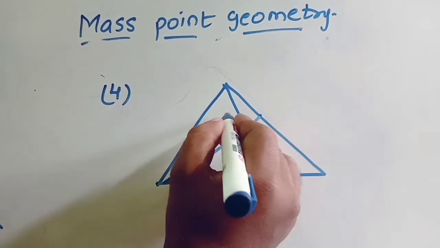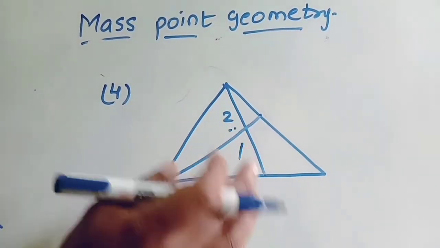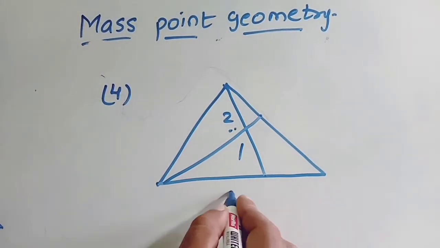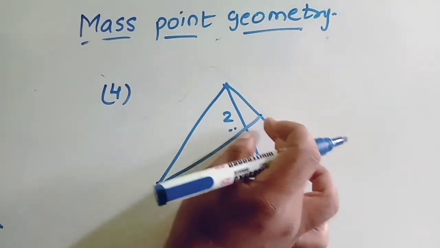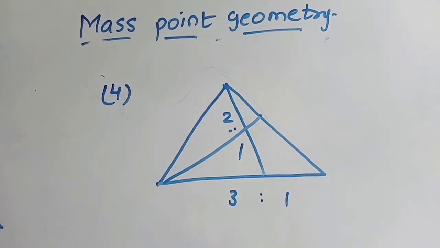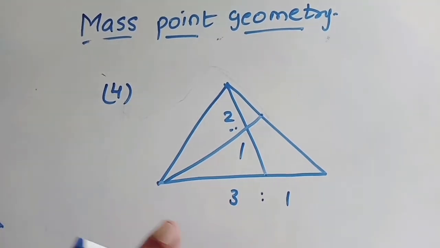Let us say they gave 2:1. This is 2, this is 1. Let us say they gave 3:1. They can ask this is to this, or this is to this, anything they can ask. Okay, now first let us go with the flow, then we can see what they are asking. Anything you can find. So what is the problem?